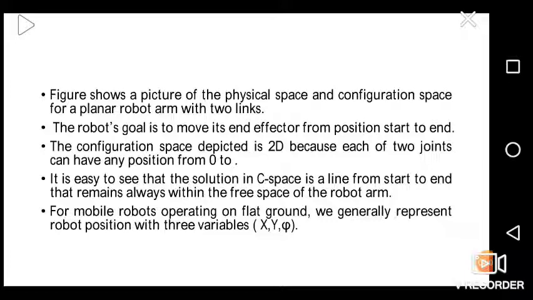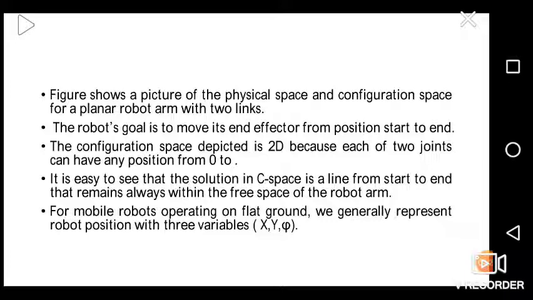The configuration space is depicted in 2D because each of the two joints can have any position from 0 to 2π. It is easy to see that the solution in C space is a line from start to end that remains always within the free space of the robot arm.